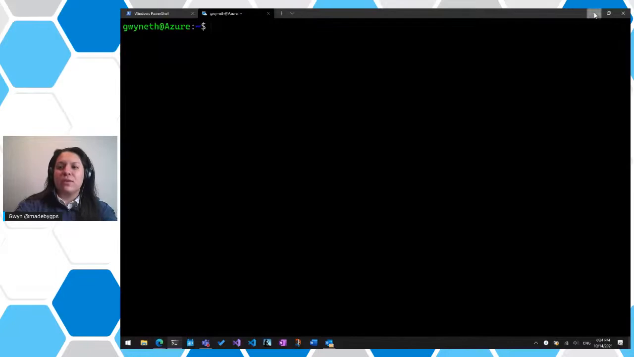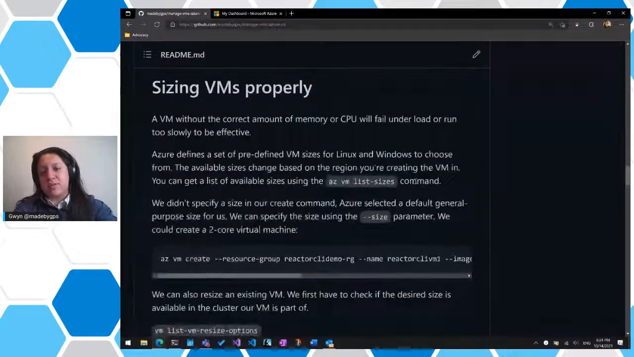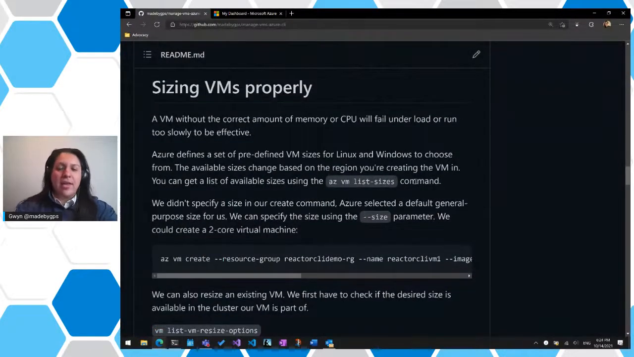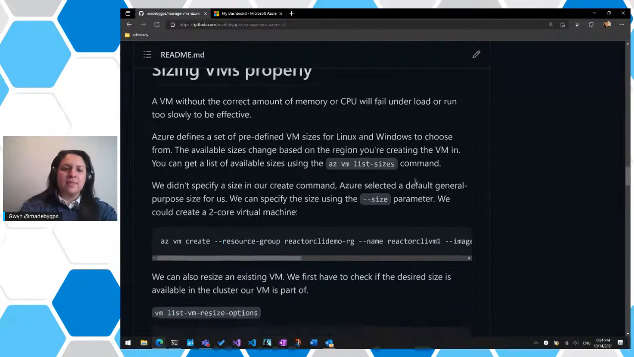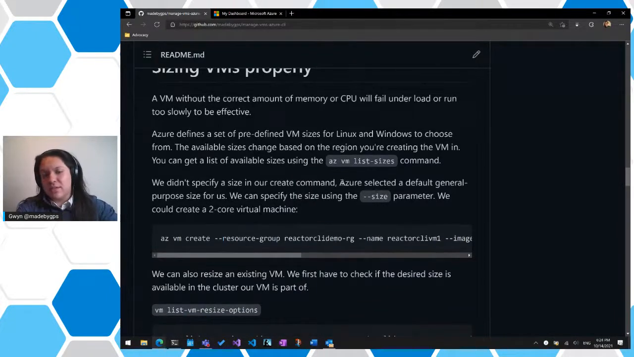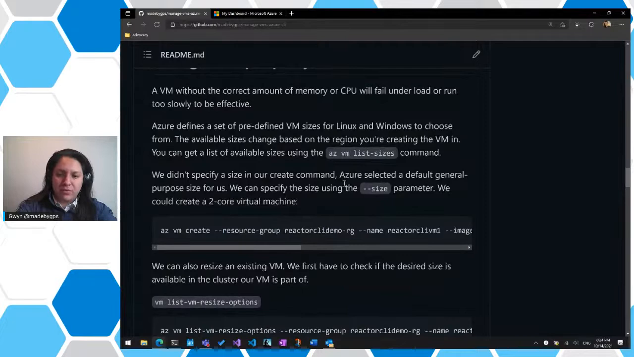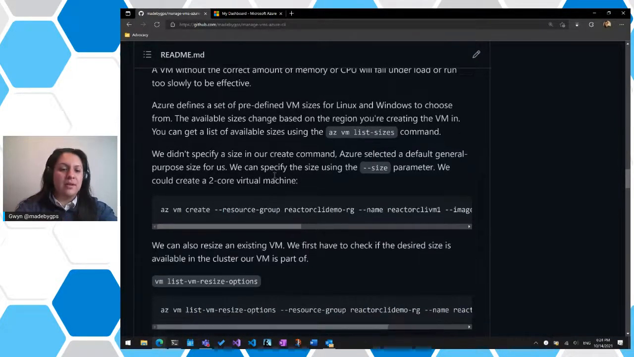Or what if we still wanted to figure out what sizes we can actually use, because the sizes available depend on your location and the cluster that your VM is in and things like that, right? We can actually use az vm list-sizes, and we can use this to figure out which ones are available in our location. And when we create a VM, we can use --size to assign the size we want to that command.